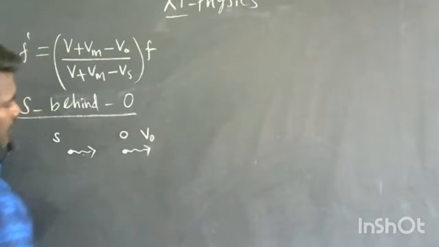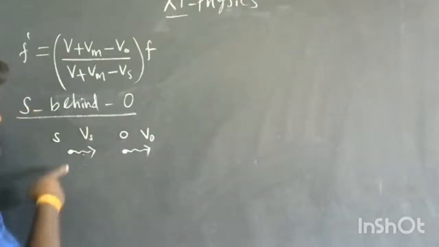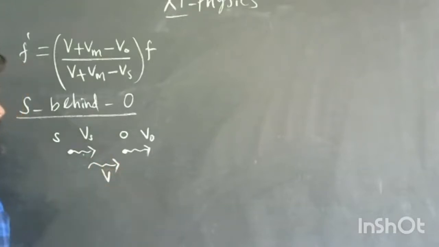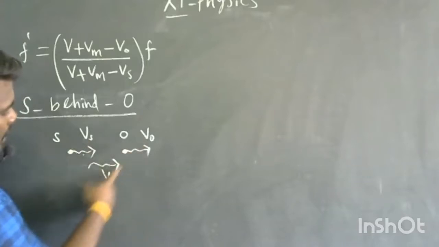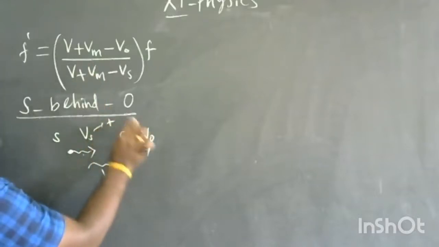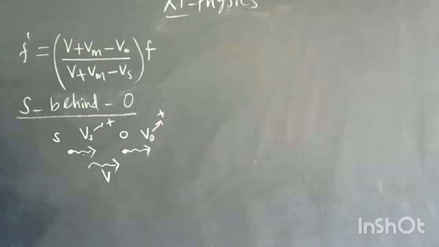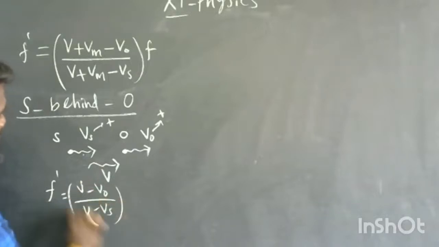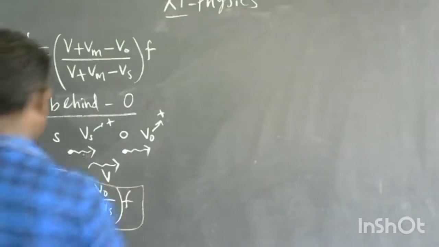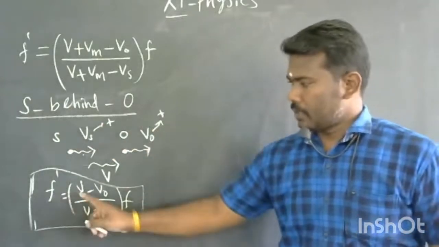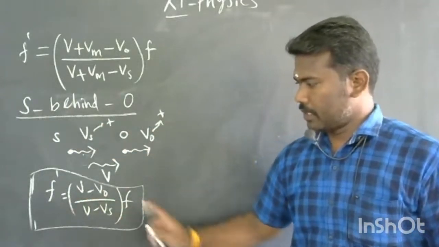So the velocity of the observer is V naught, the velocity of the source is Vs. And the sound wave is also moving from source to the observer like this. This is the V. Now the Vs and V are in the same direction, V naught and V are also in the same direction. So if you apply all the conditions, Vs is positive and V naught is also positive. So the formula is F dash equal to V minus V naught divided by V minus Vs into F. This is the formula for the condition of the source moving behind the observer.